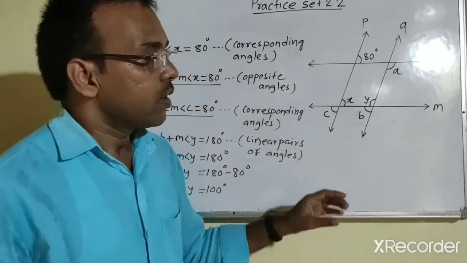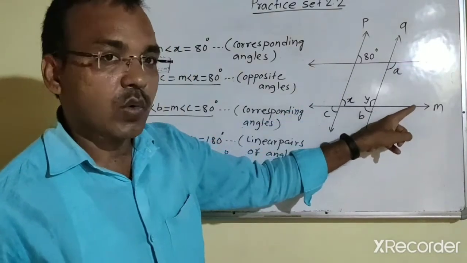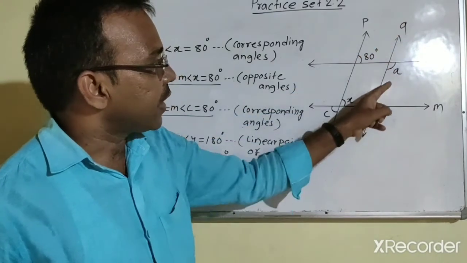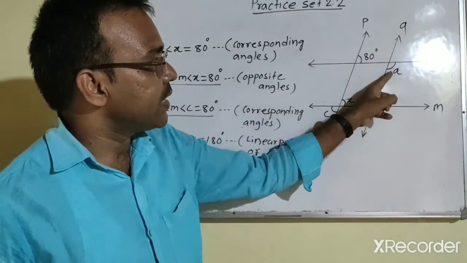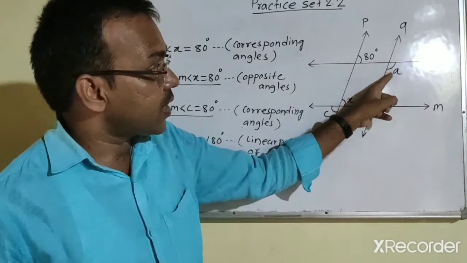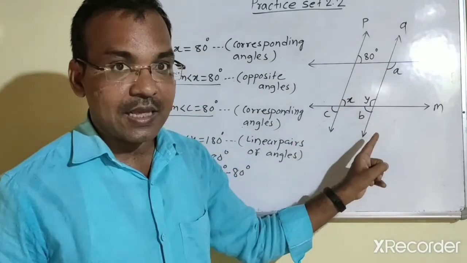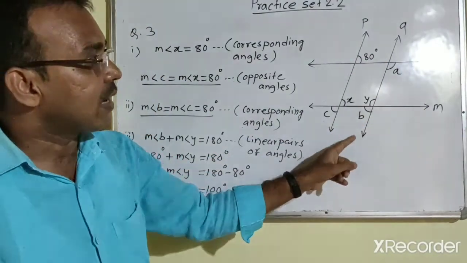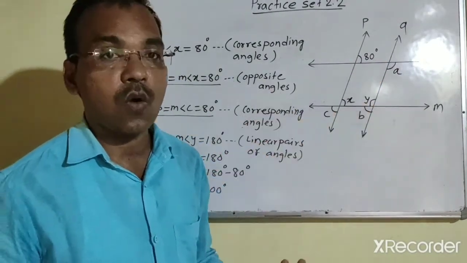Now line L is parallel to line M. Take their transversal as line Q. Then angle A and angle Y, these are interior alternate angles. And when two parallel lines are intersected by a transversal, then interior alternate angles are congruent.